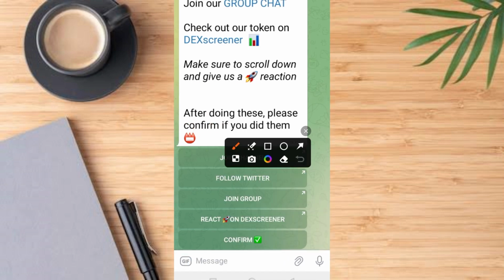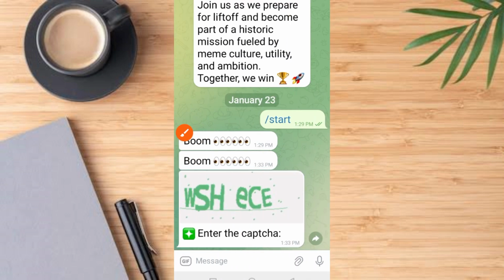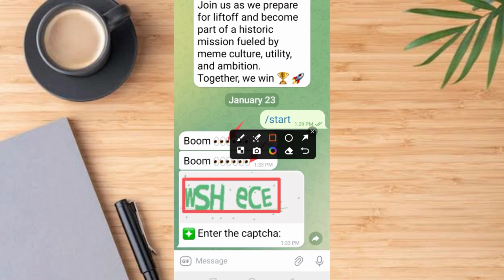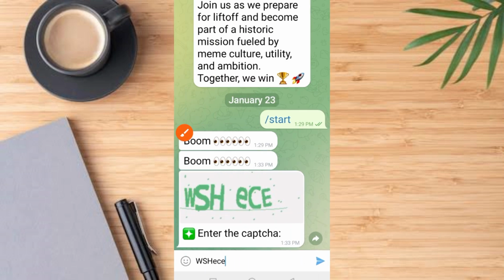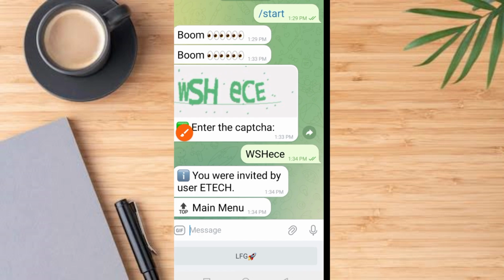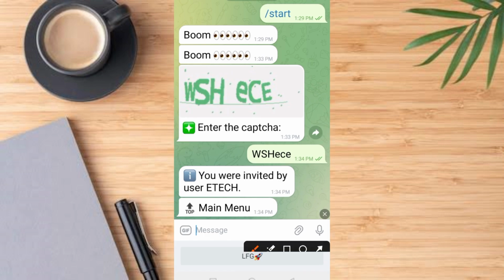Go ahead and tap on this button that says confirm. Once you tap on the confirm button, it comes up like this. You can see that, boom. Then you need to solve this captcha. Enter that captcha in the space provided here. And once I've done it, then tap on the enter button. You can see, guys, I've tapped on it, then tap on the enter button. It comes up like this.